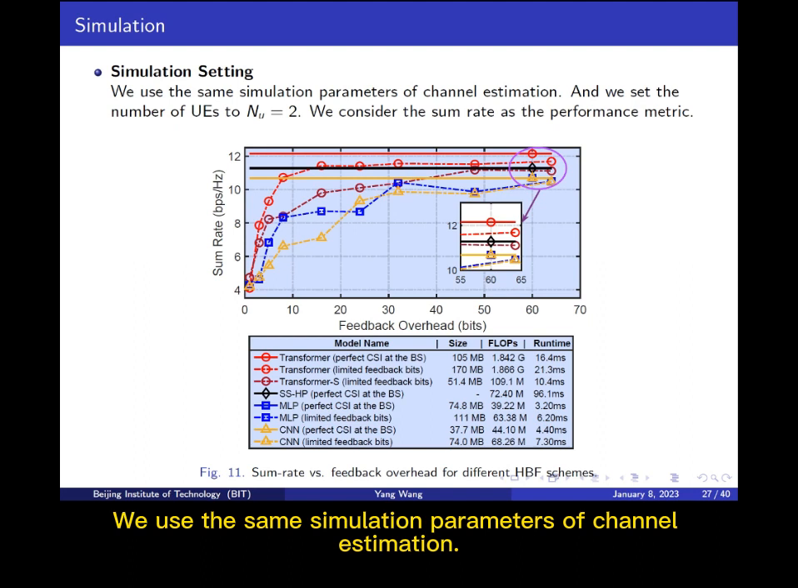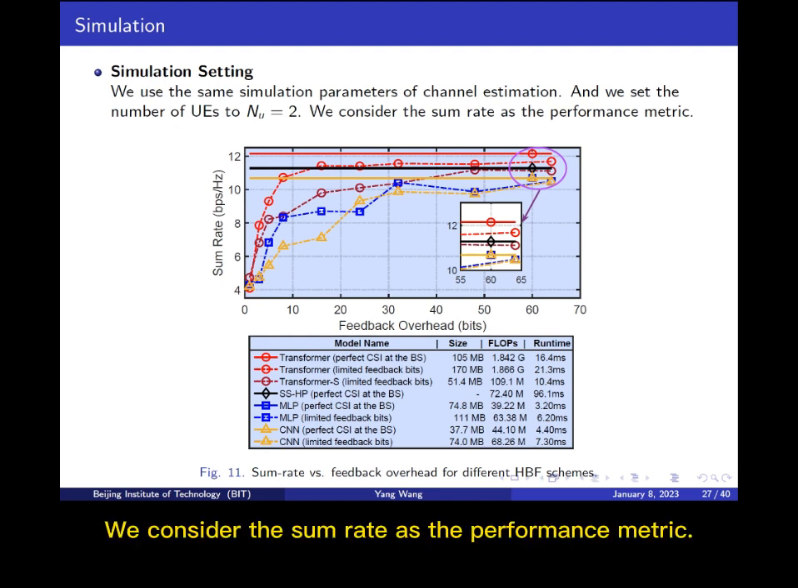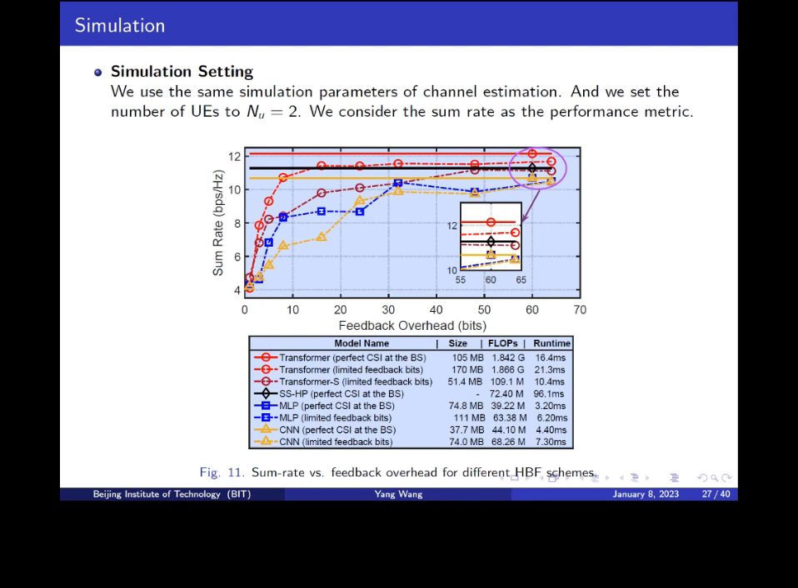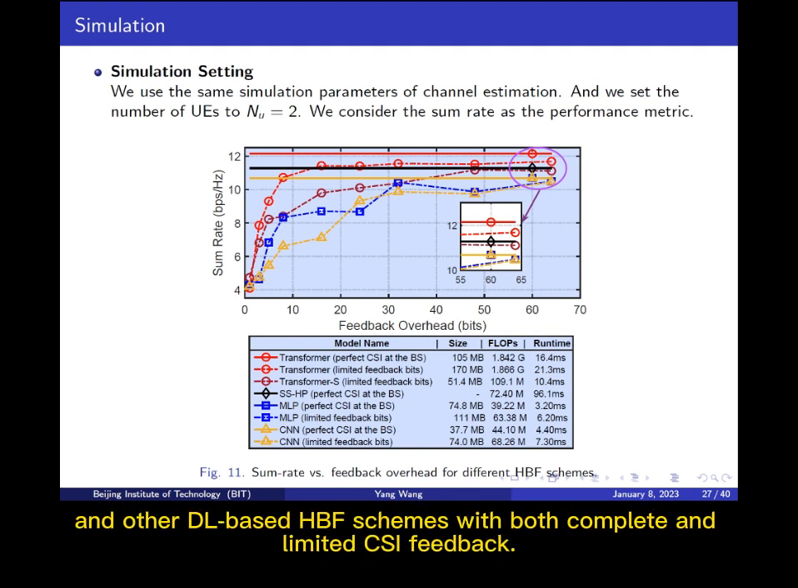We use the same simulation parameters of channel estimation. And we set the number of UEs to 2. We consider the sum rate as the performance metric. In Figure 11, it can be seen that the transformer-based HBF scheme significantly outperforms SSHP and other DL-based HBF schemes with both complete and limited CSI feedback.